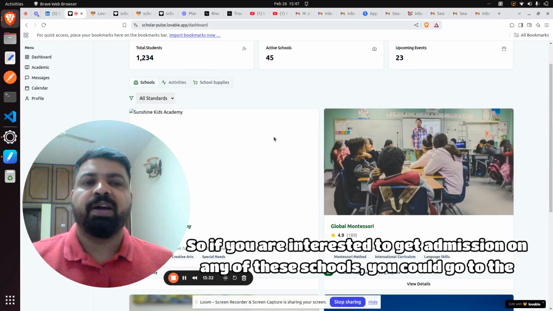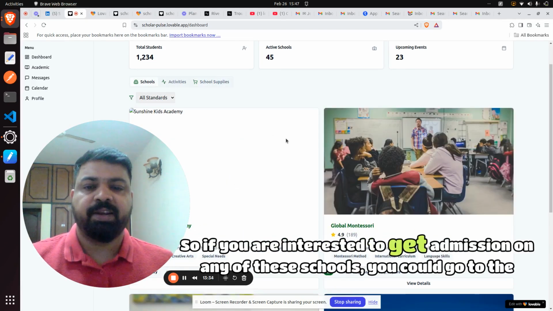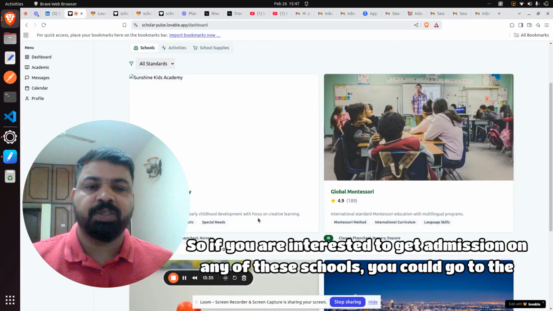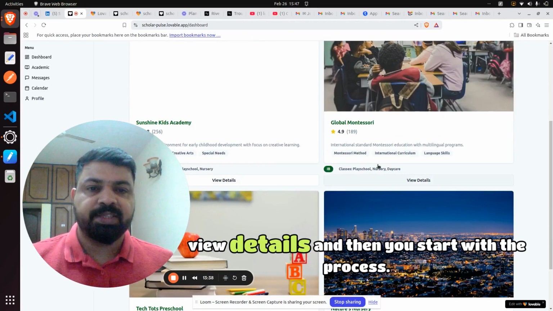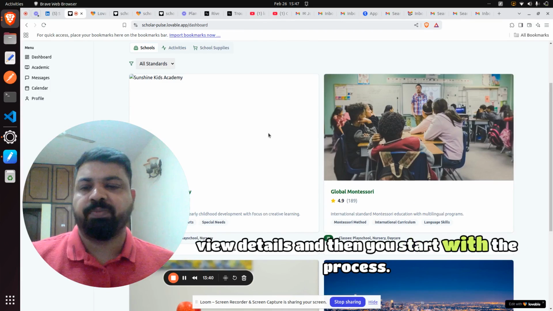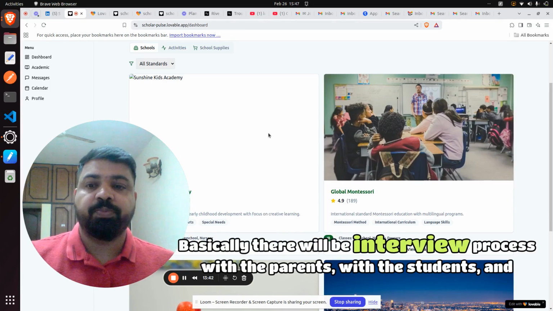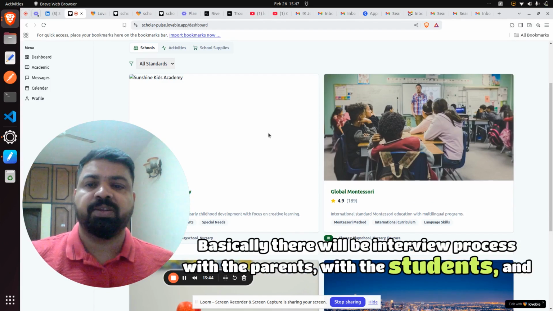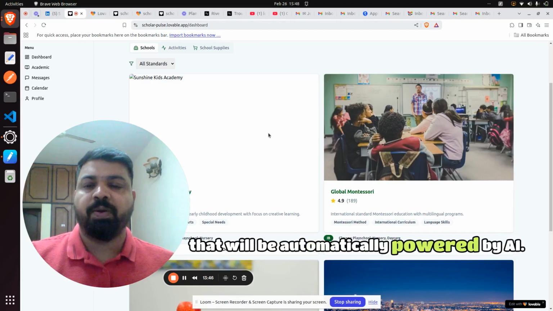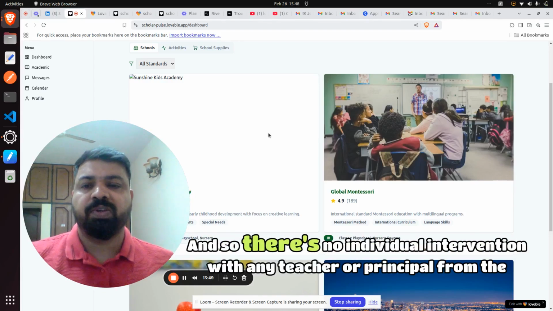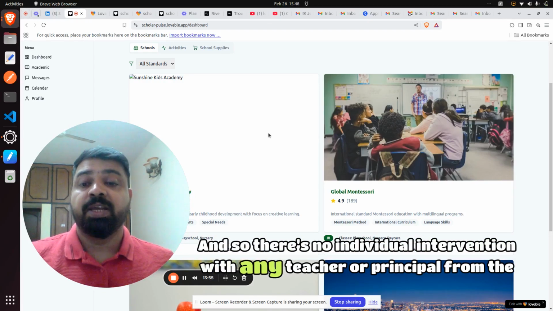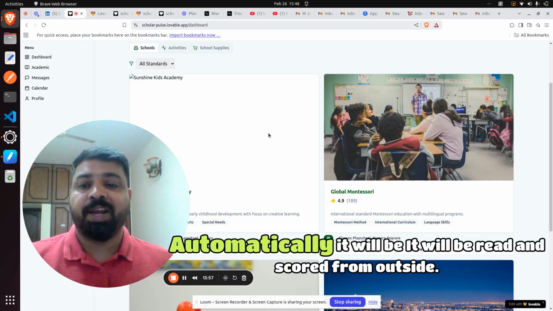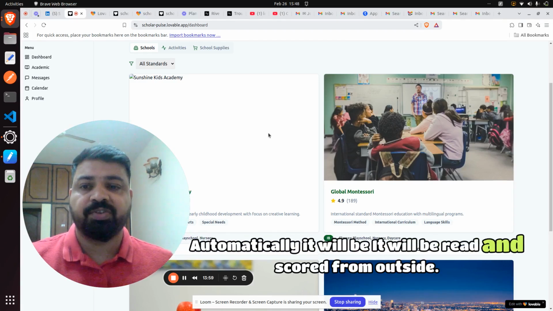So if you are interested in getting admission to any of these schools, you can go to view details and then you start with the process. Basically, there will be an interview process with the parents and with the student, and that will be automatically powered by AI. So there's no intervention from any teacher or principal from the school. Automatically it will be done, it will be rated and scored from our side.